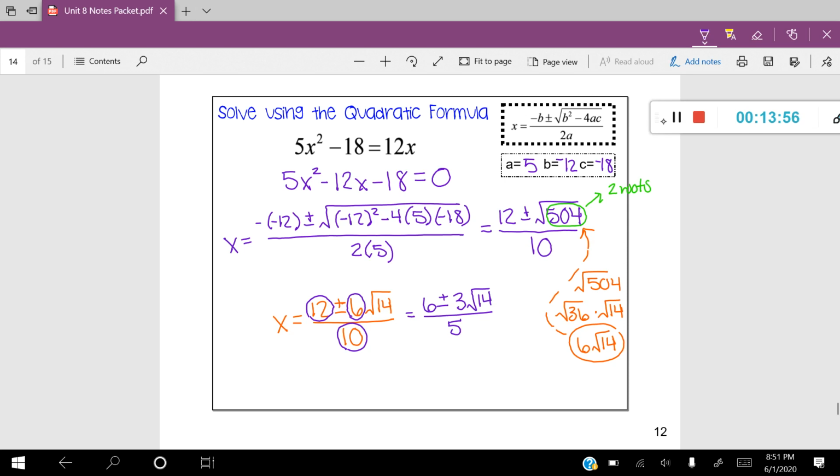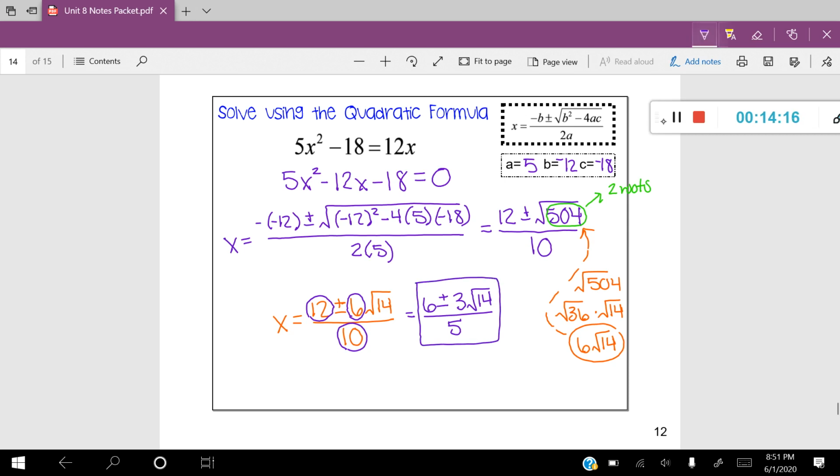And you can only do that simplifying process if all 3 numbers are divisible by a certain number. If 2 of the numbers are divisible, but the other one isn't, then you cannot do that little process that I just did. So it has to be all 3 numbers. And this is going to represent your answer just like that.